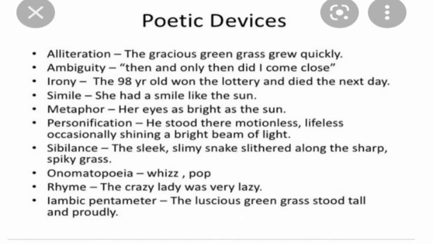Simile, when we use the words like or as in a comparison, for example, her eyes as bright as the sun. Personification, he stood more motionless or lifeless. Sibilance, the sleek, slimy snake slithered along the sharp sky. Here the sound is being repeated. Onomatopoeia, whiz, pop, then rhyme, iambic pentameter, and all these are examples of different poetic devices that are used in poetry.